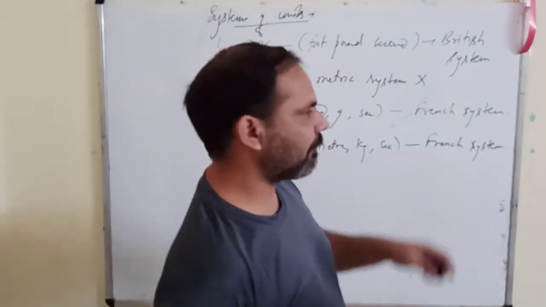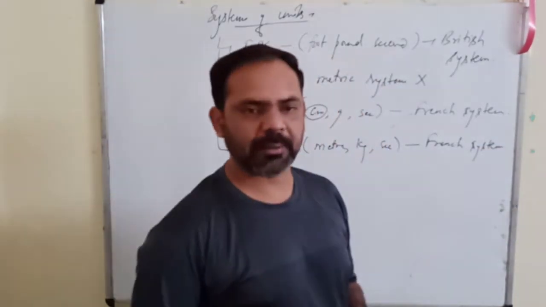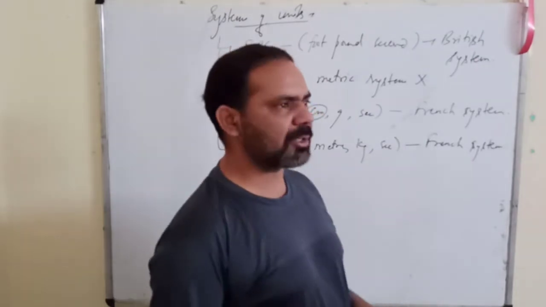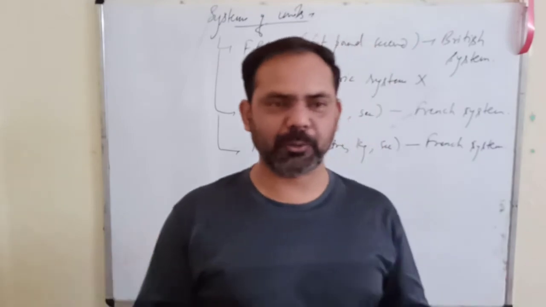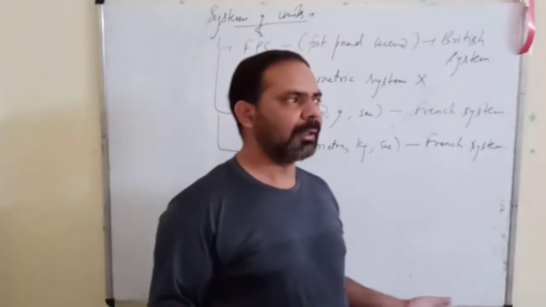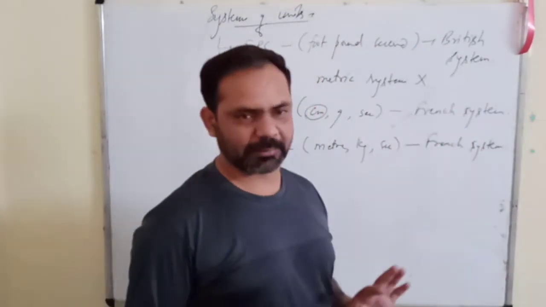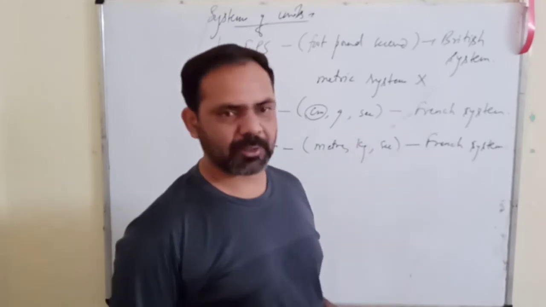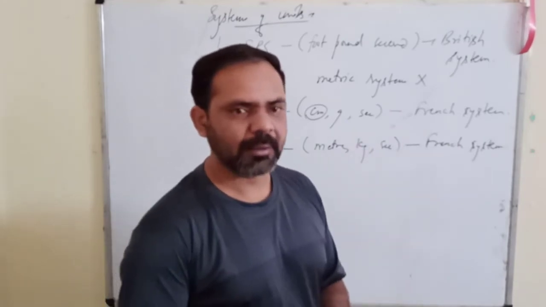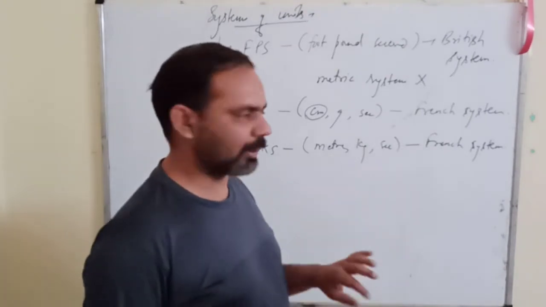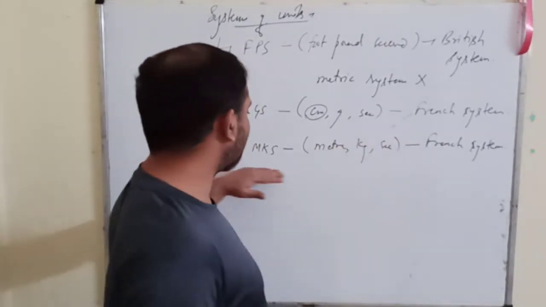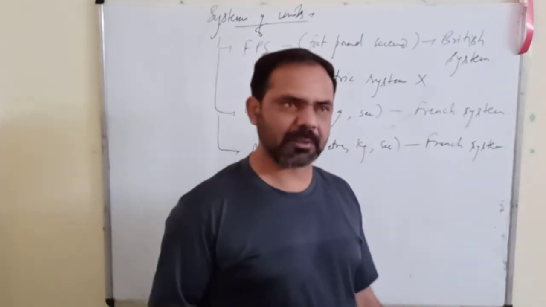So you can see that French people did a lot of work on units and measurements, and that may be the reason, I'm not saying exactly, that the headquarters of this international body, the International Bureau of Weights and Measures, is in Paris.